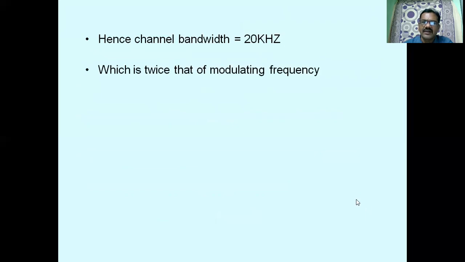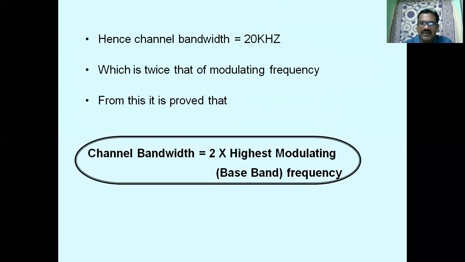Channel bandwidth is 10 kilohertz plus 10 kilohertz, 20 kilohertz, whereas baseband bandwidth is 10 kilohertz, which is half the channel bandwidth, that is, the modulating signal frequency. And therefore, for amplitude modulation, we have channel bandwidth equal to 2 times the highest modulating signal frequency present in the message signal.